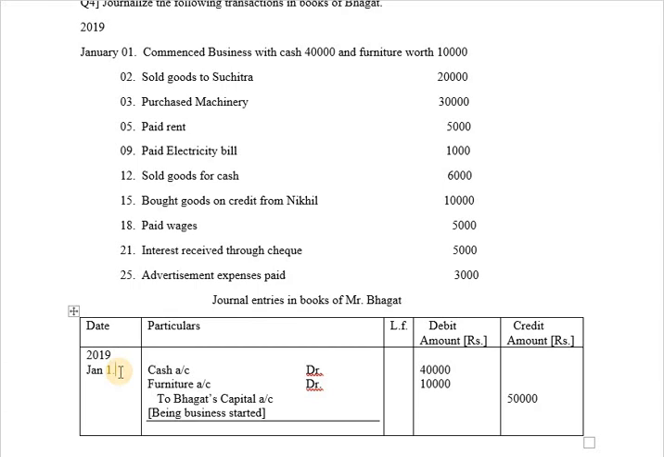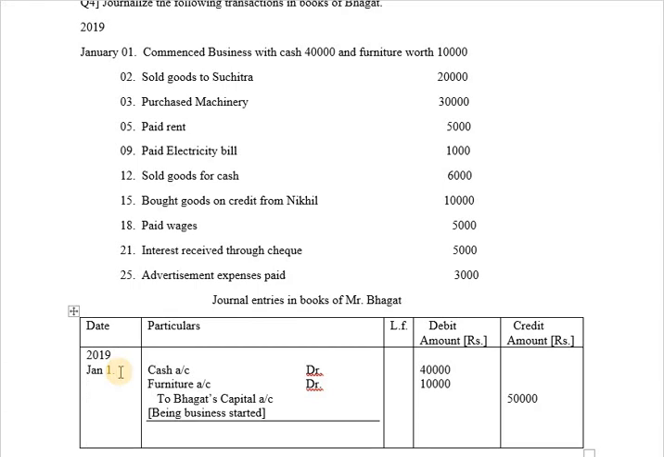Next, after January 1st, we have another transaction which is sold goods to Suchitra. Sold means sales. We are selling the goods. Sales, it is an income to the business. It will be recorded on credit side of the journal entry, and we are selling the goods to Suchitra. Always remember that whenever you purchase or sell the goods and the name of a person is given in the transaction, then it is a credit transaction.